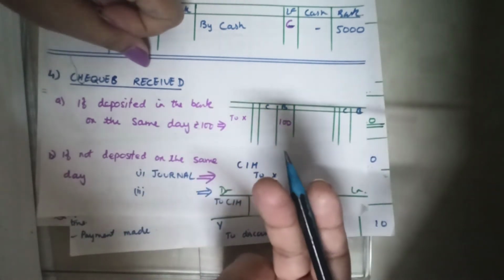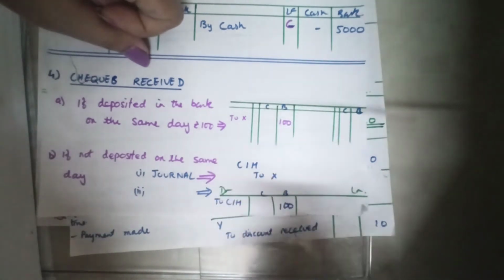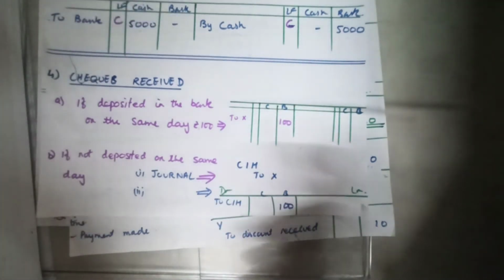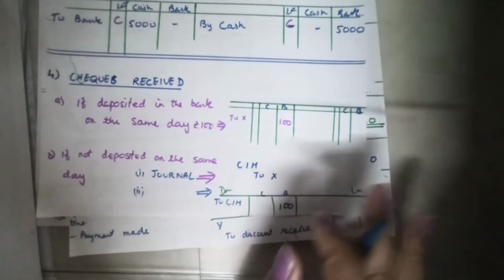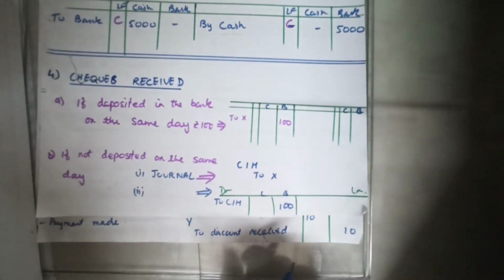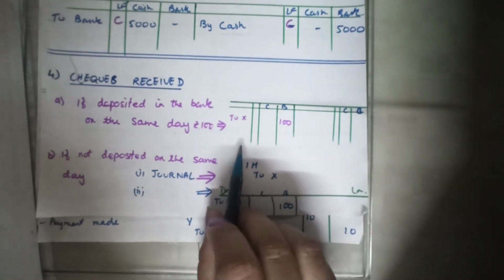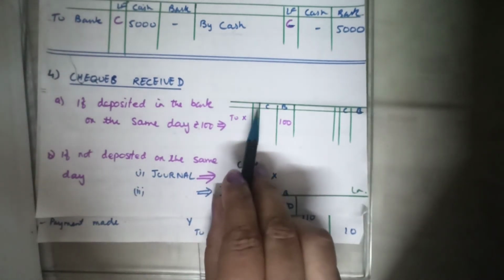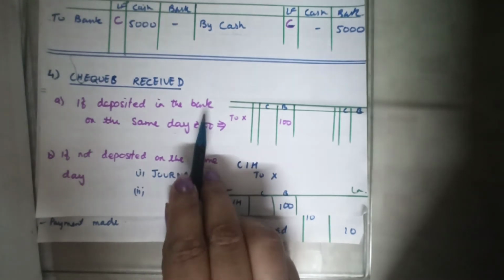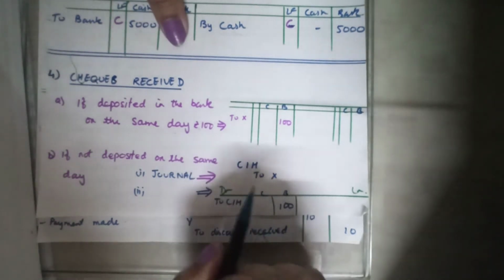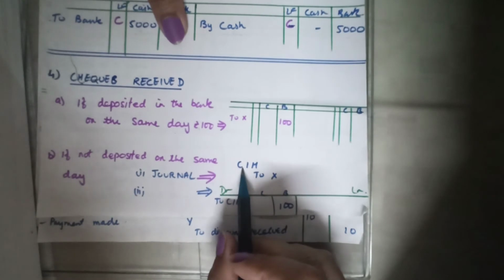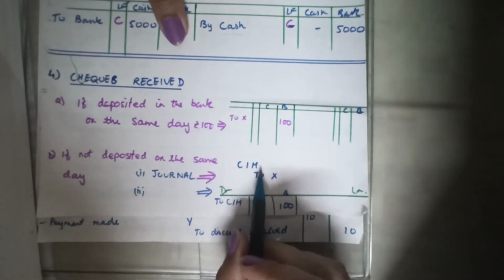So where will we record the transaction? We have to follow the principle of full disclosure. We cannot omit recording. It cannot be that we record it when we cash it, or when we deposit it in the bank. No, we have to record it. We have received the check today. This check, which is received for the payment received, is given a new name: check in hand. The account that is opened in that case is called check in hand.